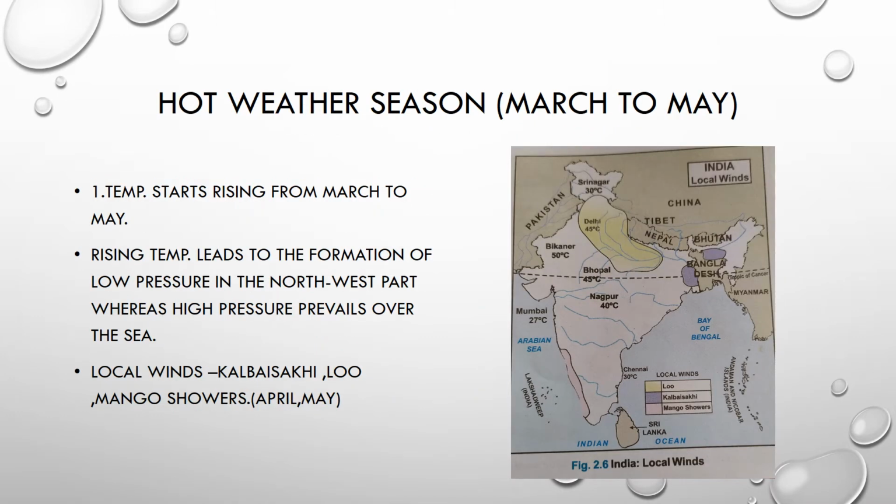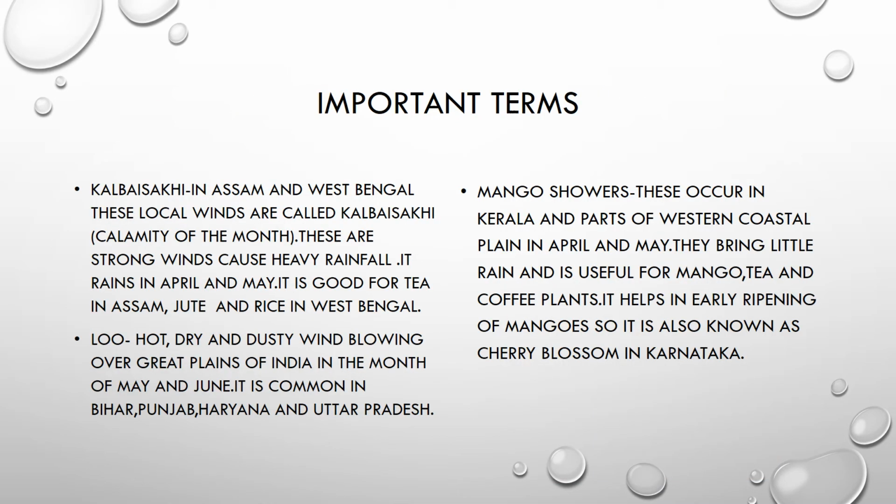Hot weather season, March to May. Temperature starts rising from March to May. Rising temperature leads to the formation of low pressure in the northwest part, whereas high pressure prevails over the sea. Local winds, Kal Baisakhi, Loo, mango showers, blow in the months of April and May.